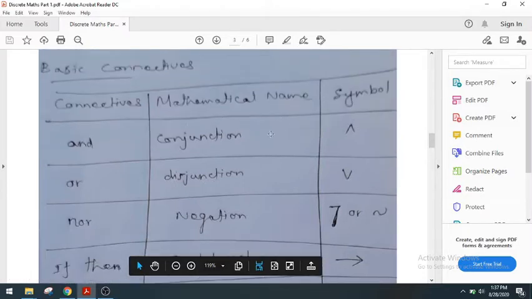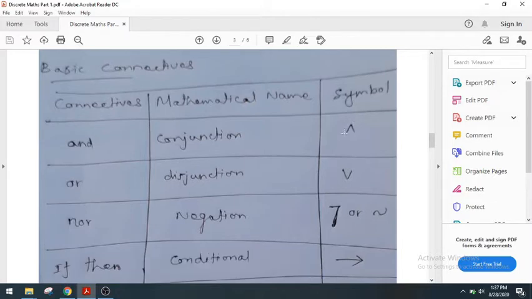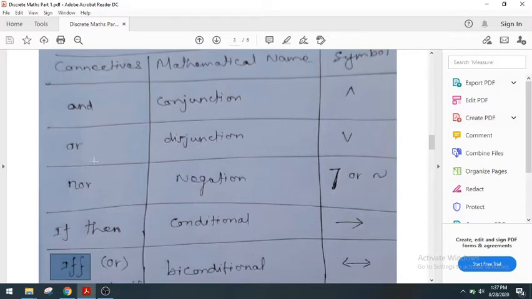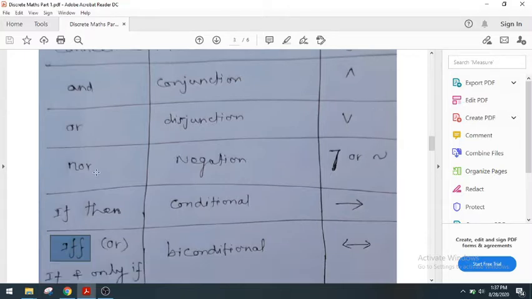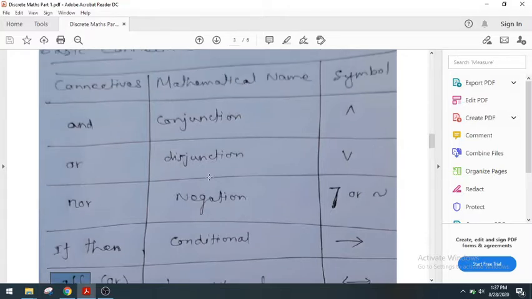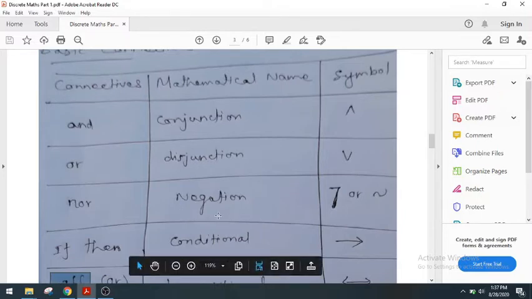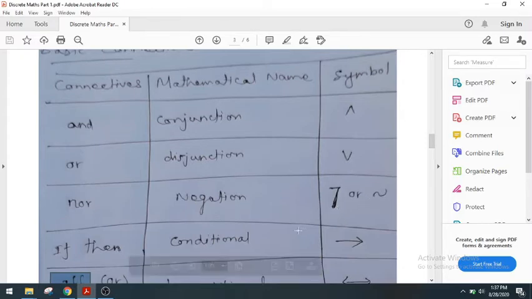The mathematical name for and is conjunction, denoted by a symbol like a cap. The connective or has the mathematical name disjunction, denoted as V. The mathematical name for not is negation, and the symbol is like a big J, or something like that.